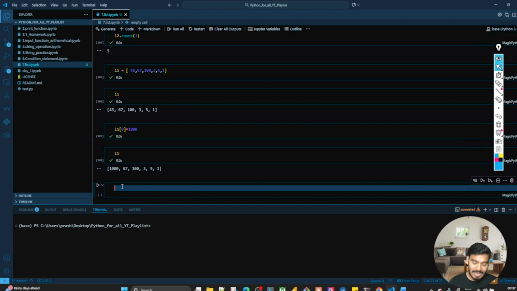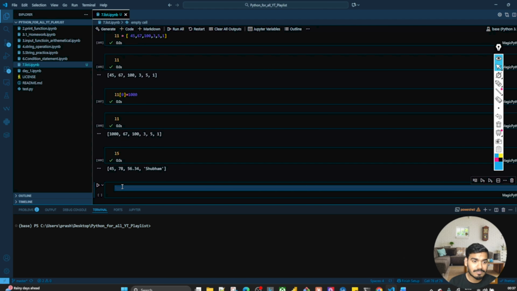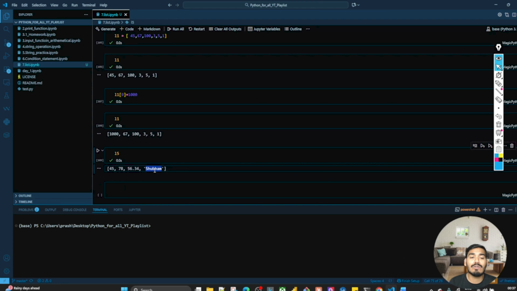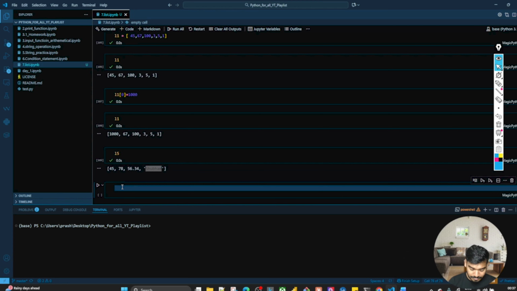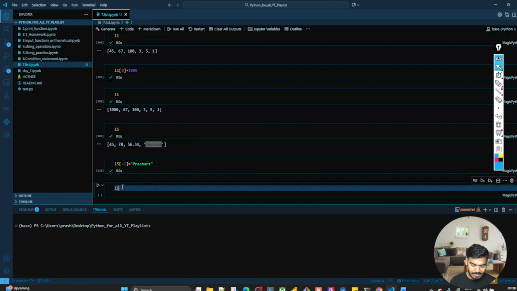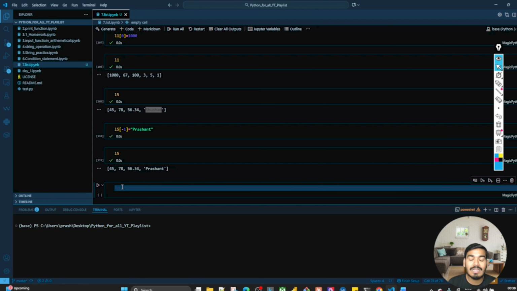Okay, now let's say that I have an L5, if I'm not wrong. Yeah, so I have this Subham. I want to change this into Prashant. So what I'll do, L5 and the index value of this, maybe the list is bigger, I don't know. So I'll write -1 because it's the last element from the right side. So -1, I can access this, equal to Prashant. And now L5, you can see that we can change the element, right? That is called having a mutable tendency or characteristic. Okay, this is called mutable, guys.